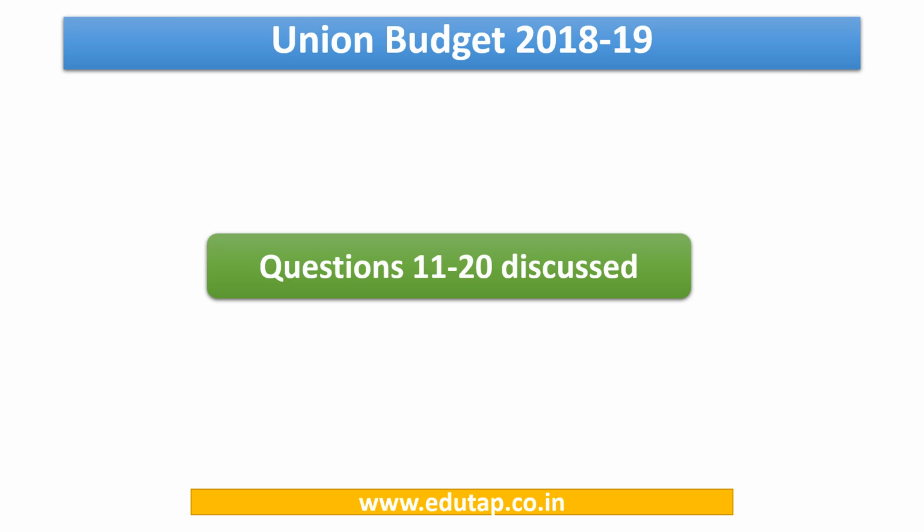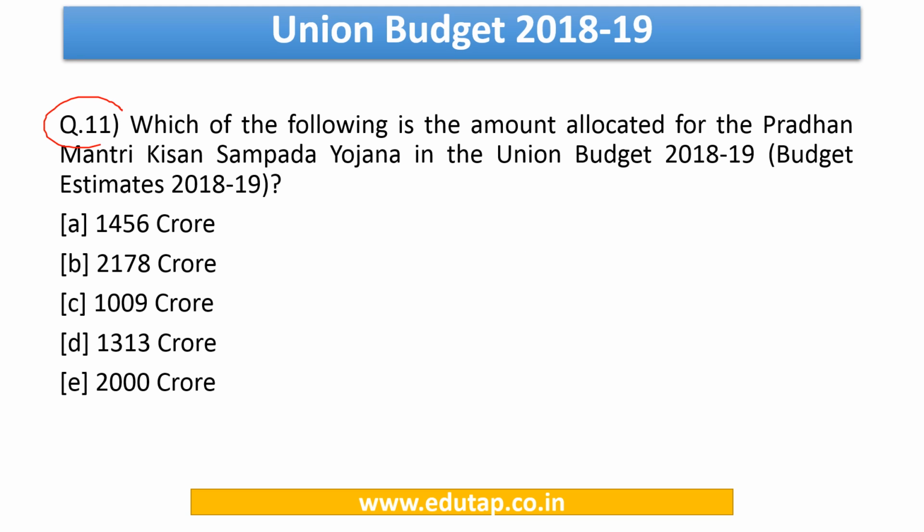Now friends, in this video, let us discuss questions 11 to 20. Let us discuss question number 11. It says, which of the following is the amount that has been allocated for the Pradhan Mantri Kisan Sampada Yojana in the Union Budget 2018-19? So basically the budget estimates 2018-19 has been asked. The answer to this question is 1313 crore. So kindly memorize this figure.